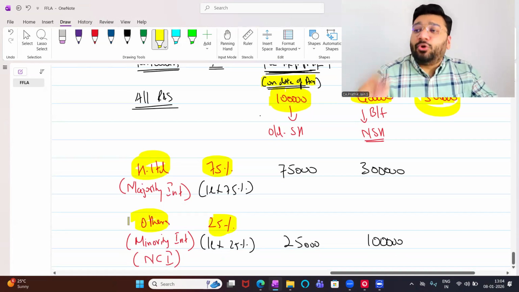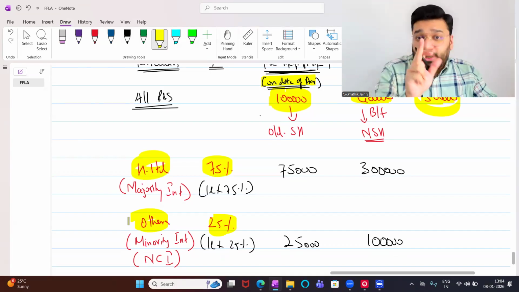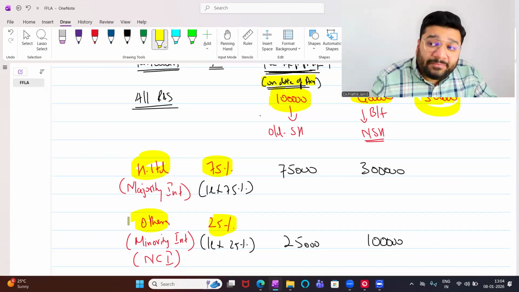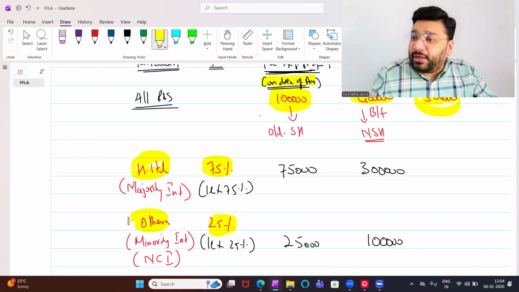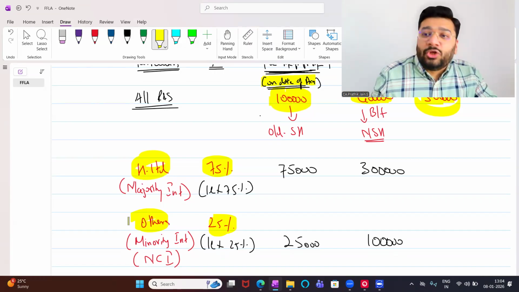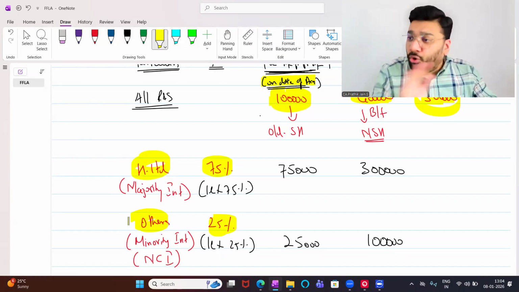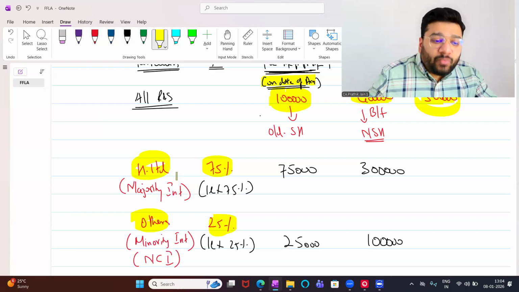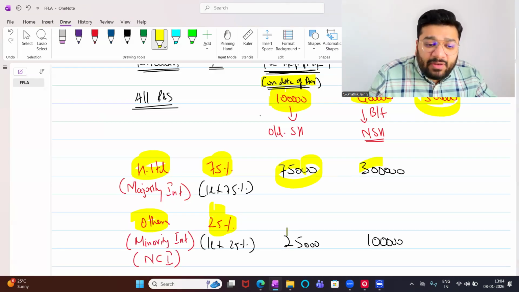In this case, you will always be the majority, because if you are the holding company, you have voting power of more than 50%. So you will always be the majority and the other people will be the minority. You will have the full control. Minority will have no control. Got it, not got it? Once you know this percentage, splitting will become easy.